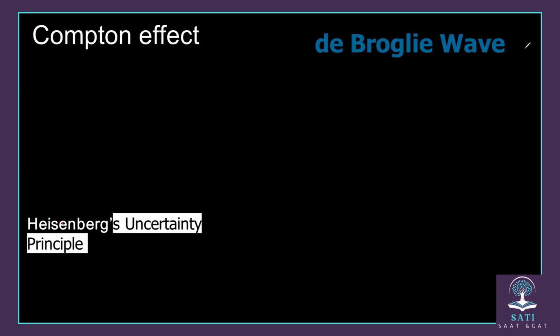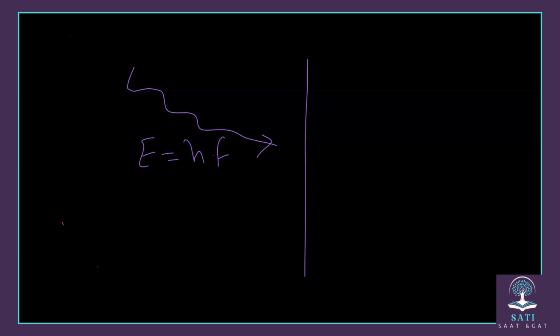We're going to talk about these 3 main ideas, which is Compton effect and Heisenberg's uncertainty principle and de Broglie wave. Okay, as we studied before, we studied that light is photons, based on the definition of Einstein, that light is photons. And these photons, they have energy. And this energy is given by the formula energy equals h, which is Planck's constant, times the frequency. And this idea proved that light is a particle, or light are particles, or they behave like particles.